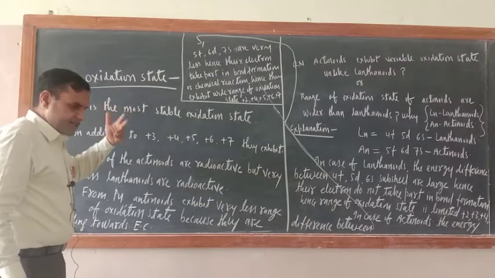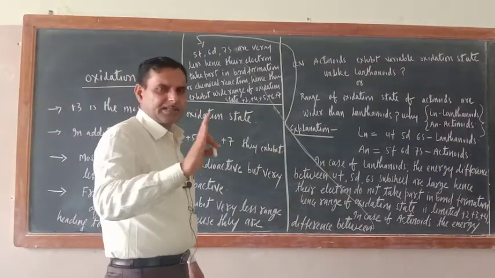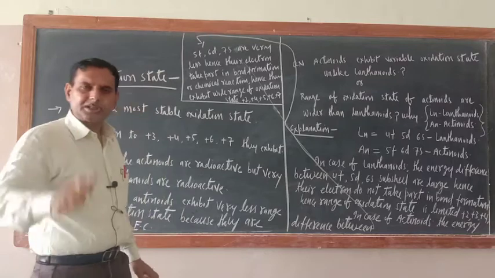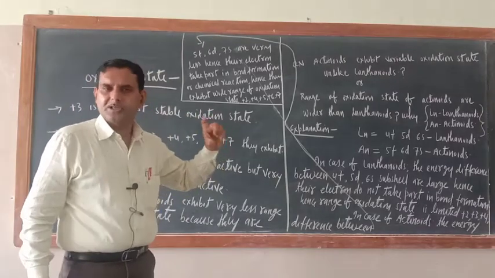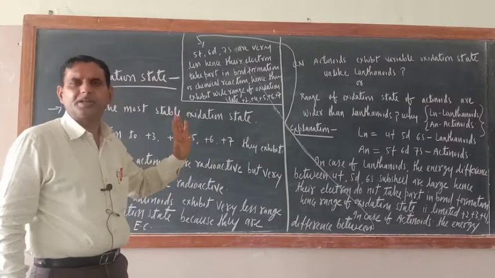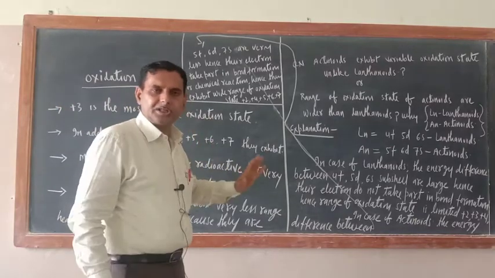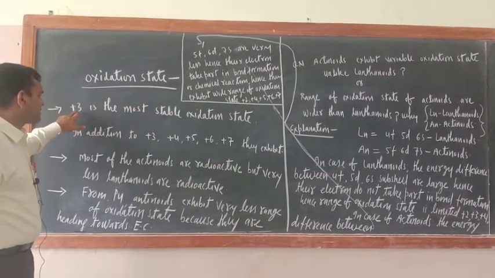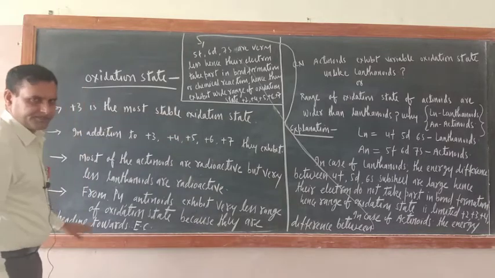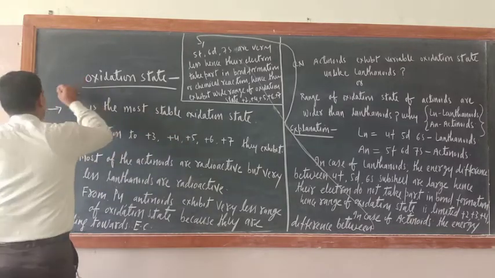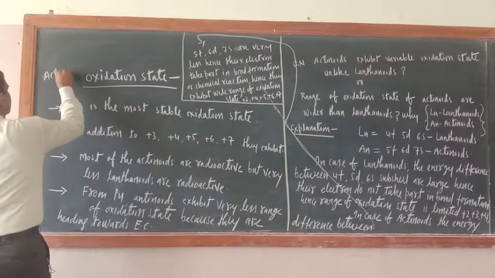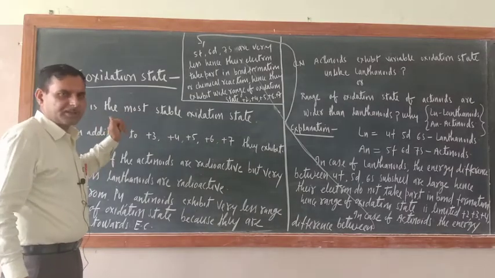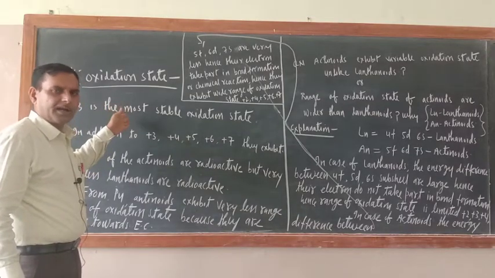Once the electronic configuration is completed, the first and foremost thing is the evaluation of their oxidation state, because oxidation state depends only upon electronic configuration. Not only oxidation state, there are so many things which depend only on electronic configuration, but the first and foremost thing is the oxidation state. So just see, +3 is the most stable oxidation state for actinoids. +3 was the most stable oxidation state for the lanthanides also, and for actinides also.